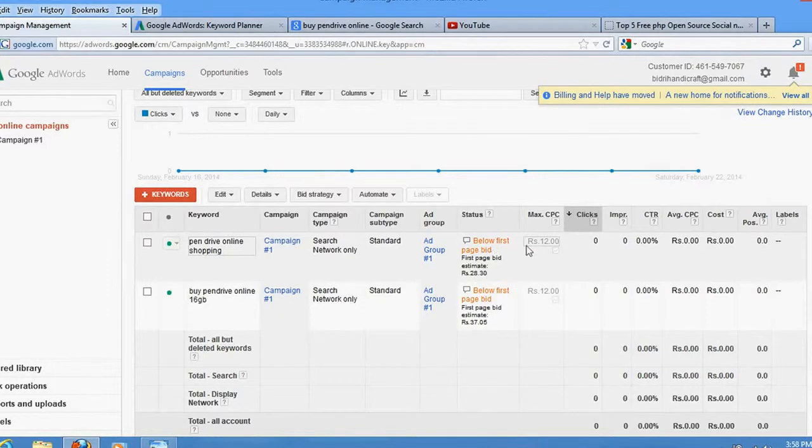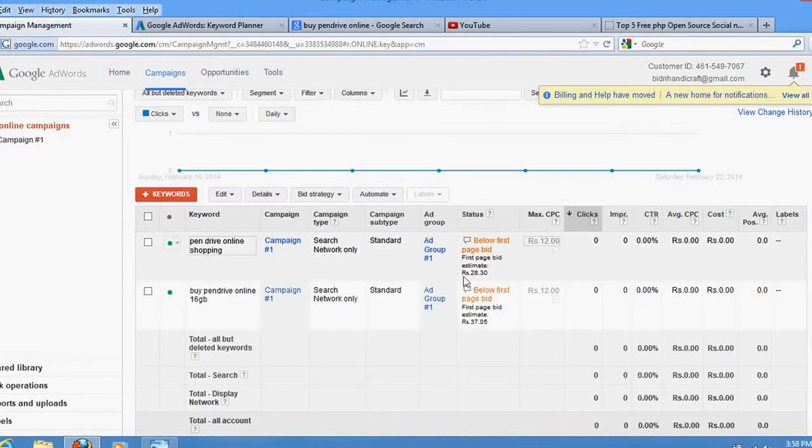Because I have selected 12 rupees, and it shows that the current merchants are paying more than 28 rupees for the first page. So you need to change it to more than 28 rupees right here, because this is the current statistic, and that was the earlier statistic which Google has kept on record.